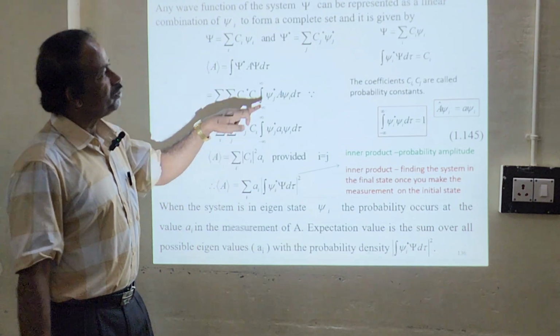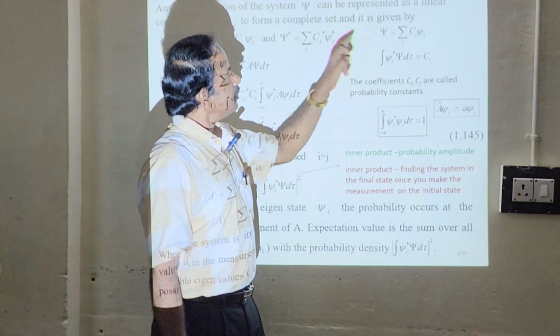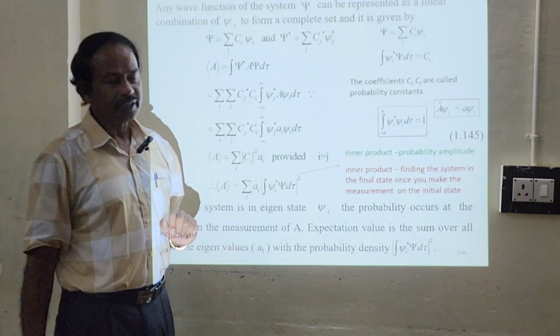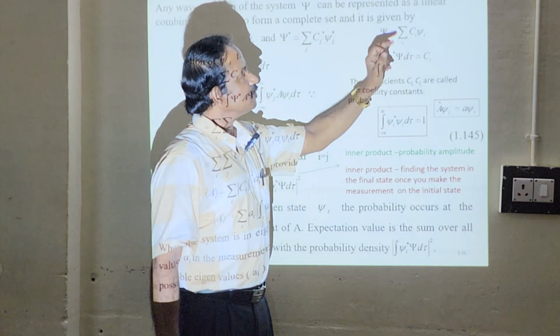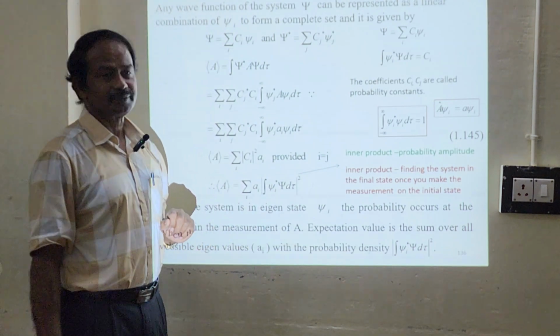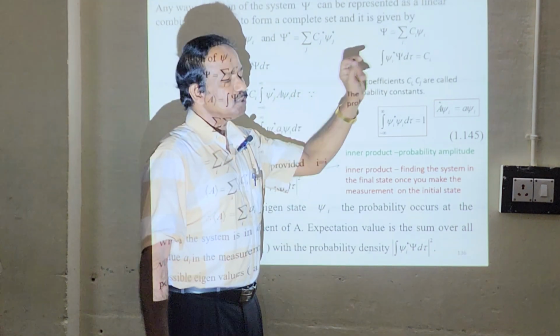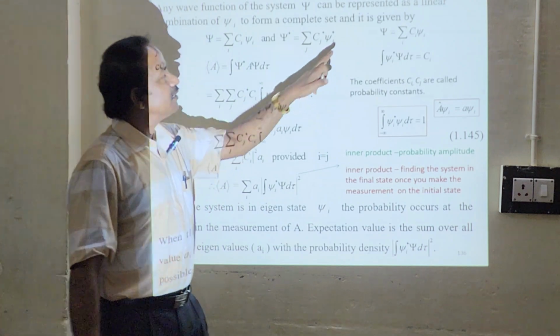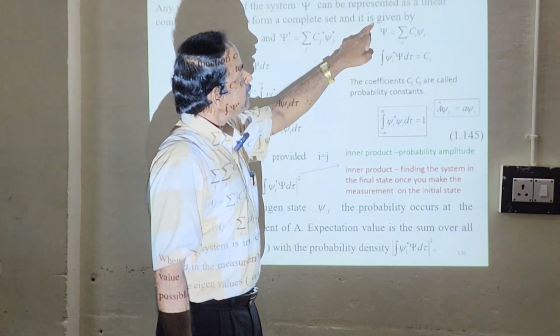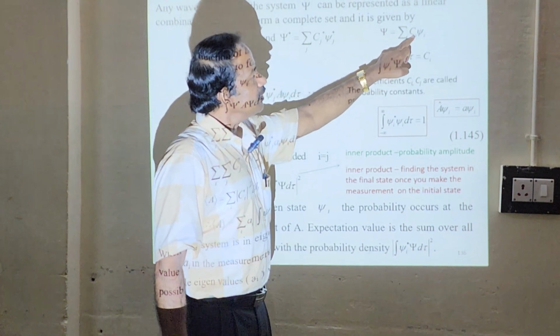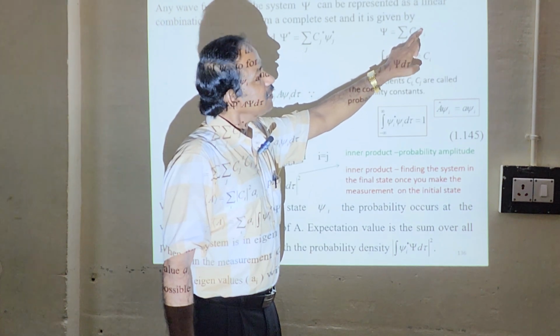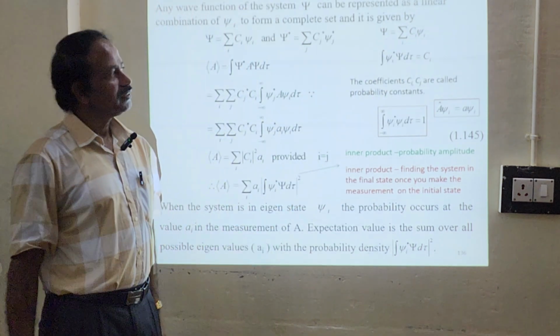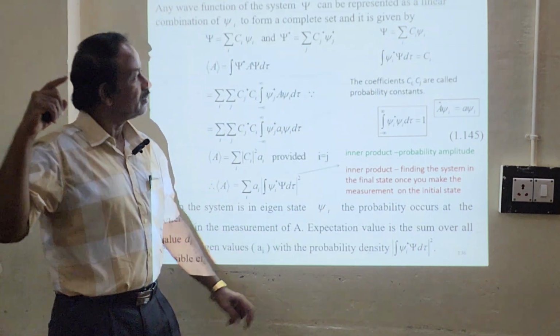Correct? So we know already ψ equals the sum over i of Ci ψi. Okay. I am going to multiply on both sides by ψi star. So ψi star ψ is equal to Ci ψi star ψi. Is it okay? ψi star ψi will be 1.